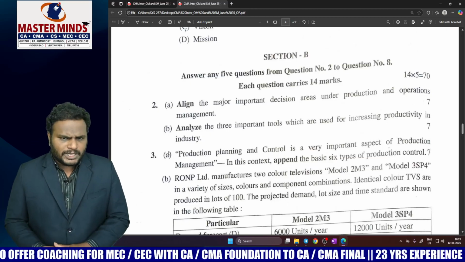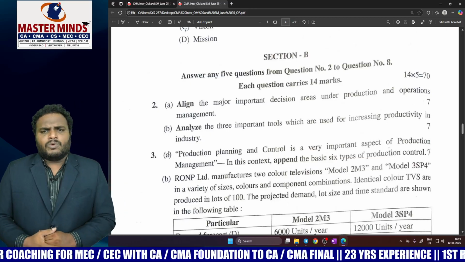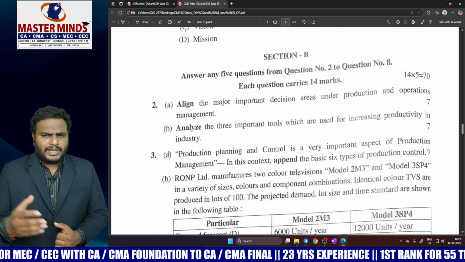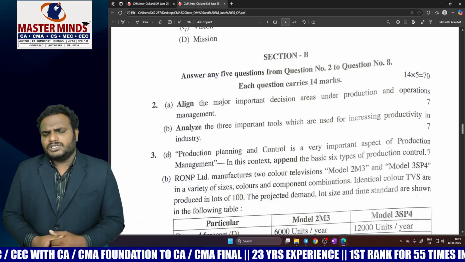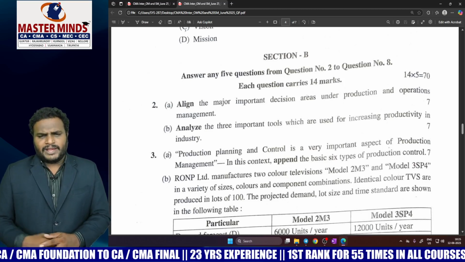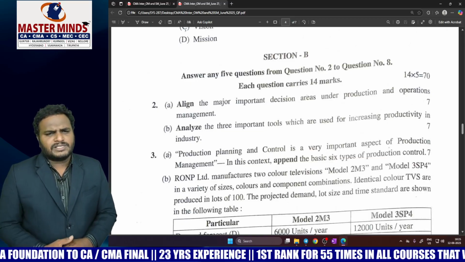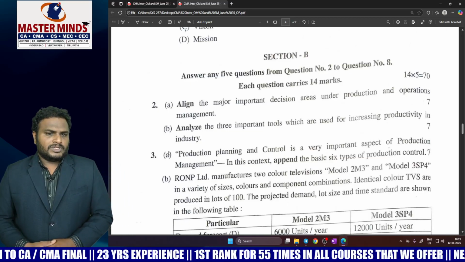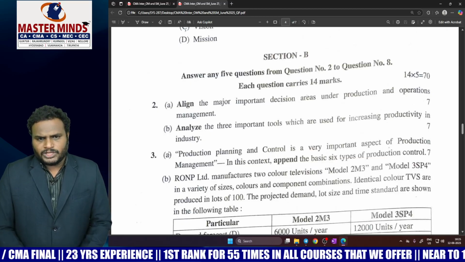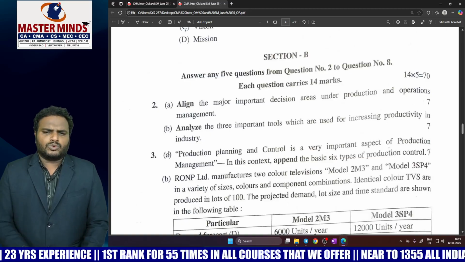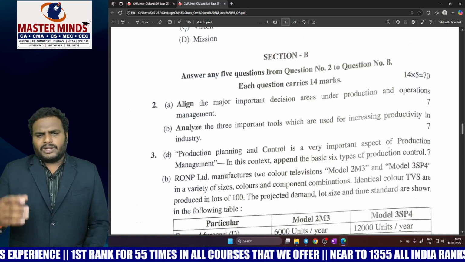2A is from the first chapter, and it is the first question: what are the decisions which are taken under production and operation management? And the second one is the tools. This is also a direct question from the guess questions. 2A is guess question number 1A, and the 2B guess question number is 9C. Now, 2B: what are the tools that are used to increase productivity? There are 3 important tools. You have to note them down.